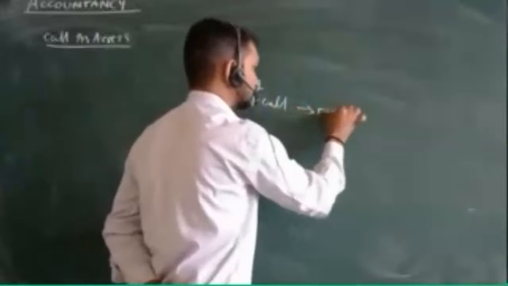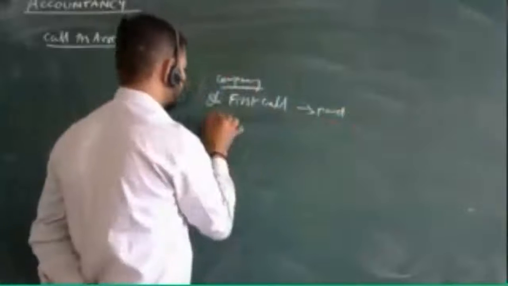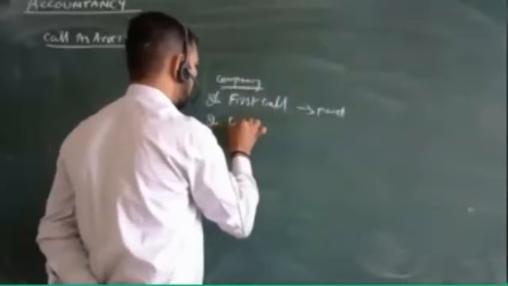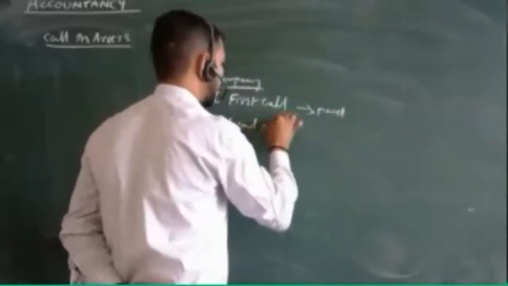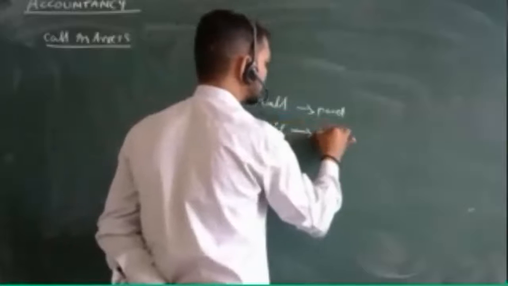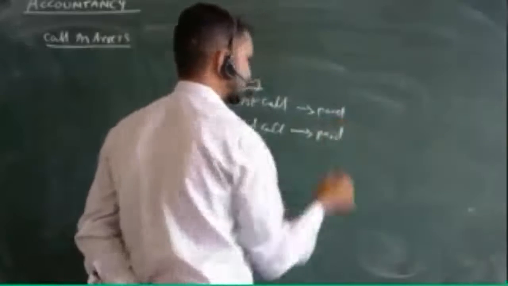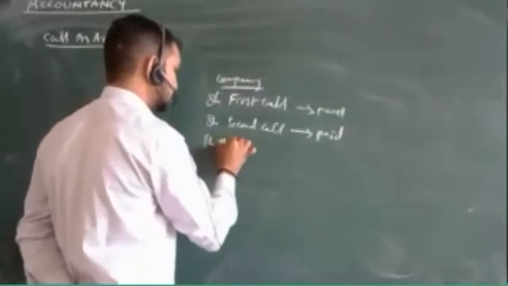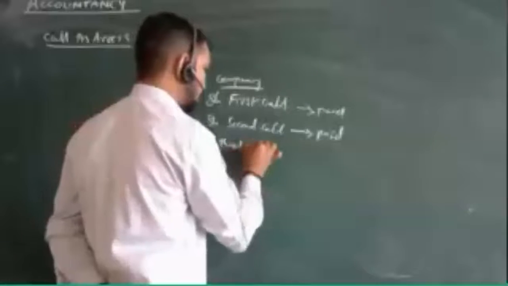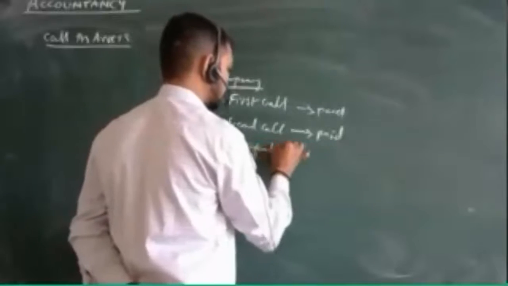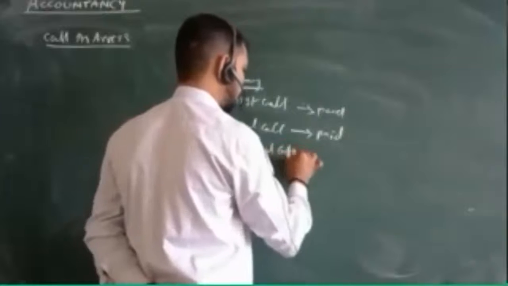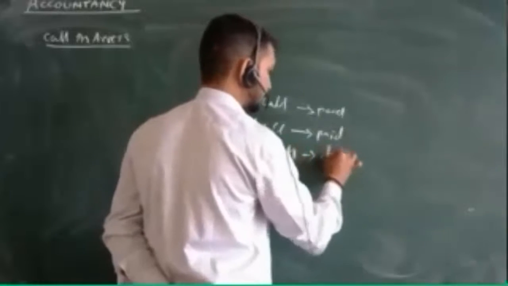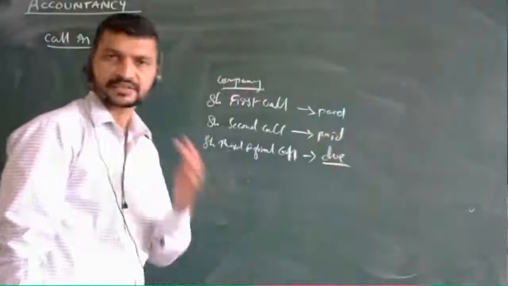Then the share second call, you paid. Then one more call is remaining, the share third and final call. This is due, and you have not paid this call.